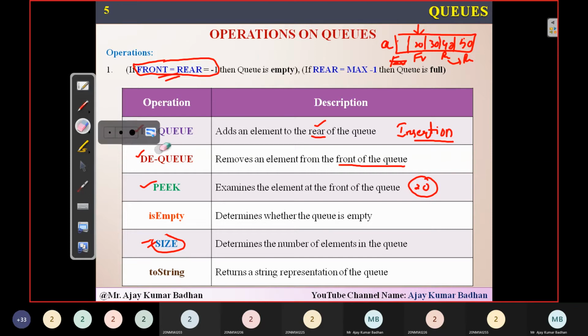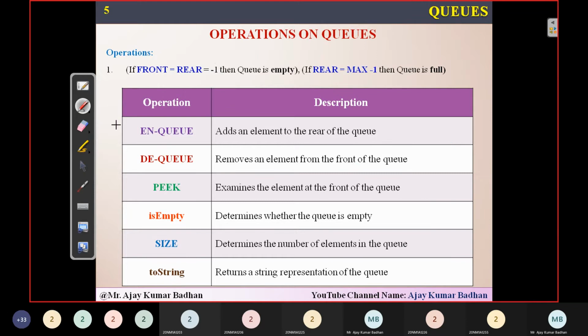And the last one, what you people are seeing here, is something we call toString. This will represent whatever elements are present in the queue in a string format. Something like 10, 20, 30, 40, 50, but in the format of a string, not in the format of an integer.